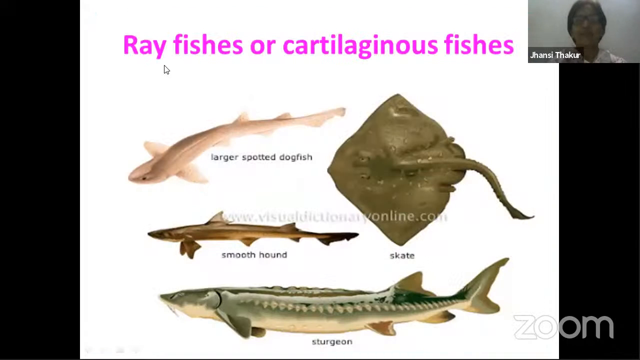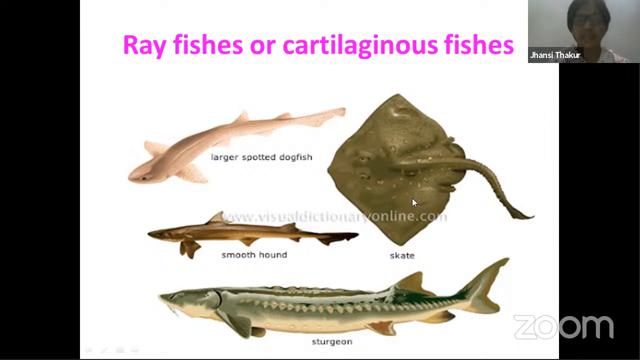So fishes are of two types. If their endoskeleton, the inside supporting skeleton, is made up of bones, then we call them... I don't have that particular slide over here, so leave it. They are called, this is the cartilaginous fishes slide.